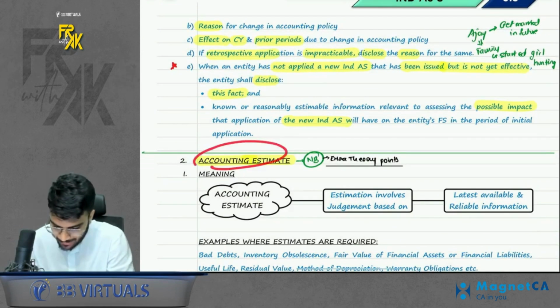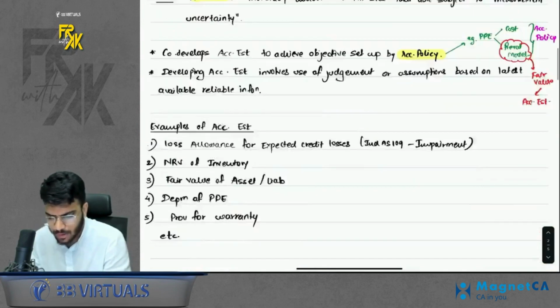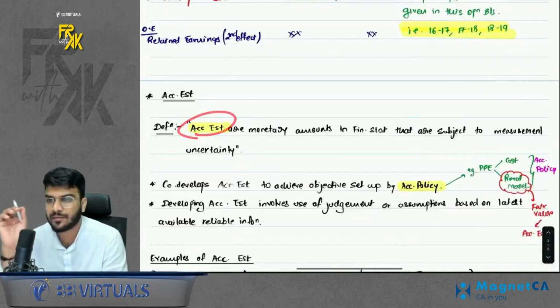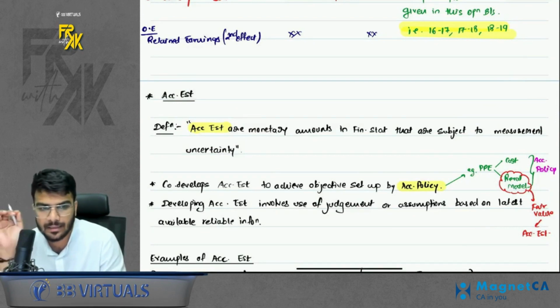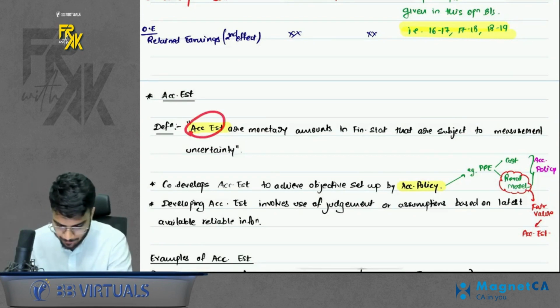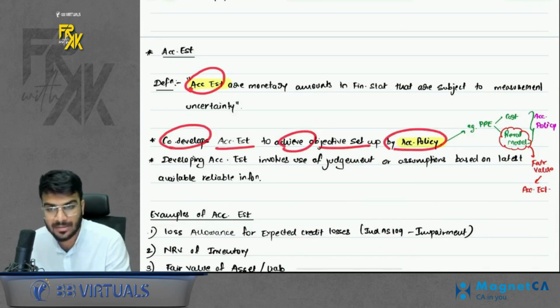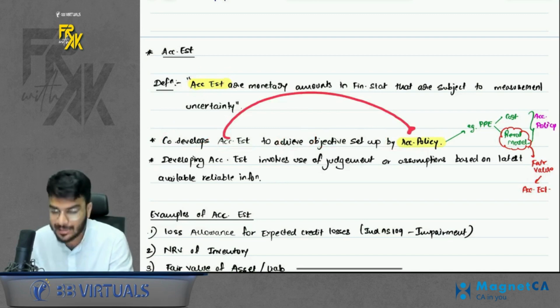Next, accounting estimate. Do you remember I also made you write some extra theory part in the accounting estimate? So what are accounting estimates? Basically, whenever there is any uncertainty relating to measurement of any asset, liability, income, expense, that is an accounting estimate, right? Now, the company develops an estimate to achieve the objective set by the policy. That means estimate is step 2 of policy.